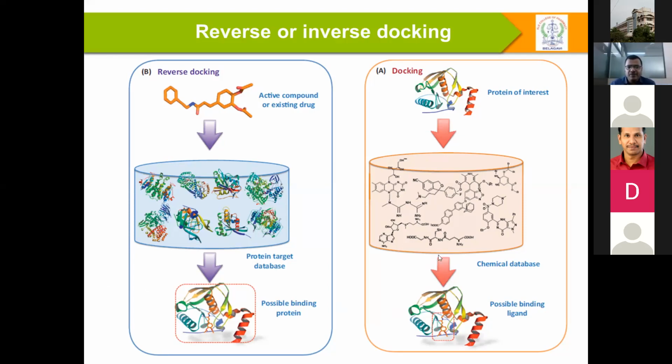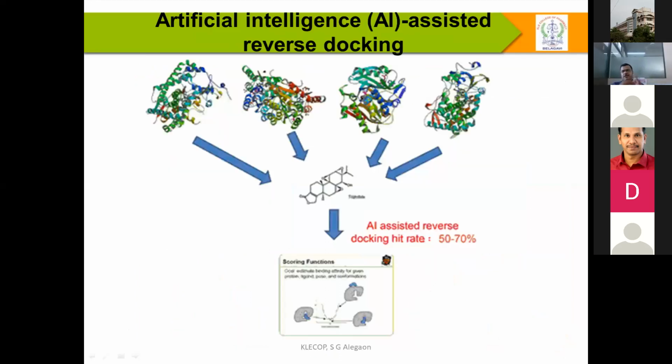In reverse docking, they are using artificial intelligence. In artificial intelligence, there are so many web servers. These web servers analyze one compound at a time, and it can have multiple hits in a receptor.